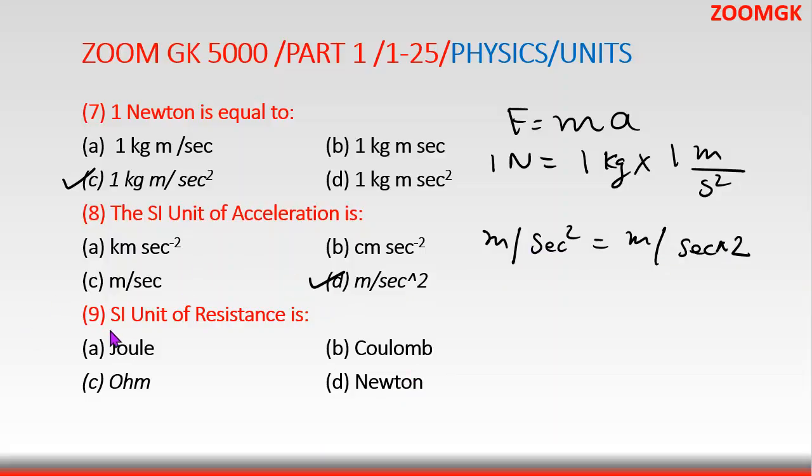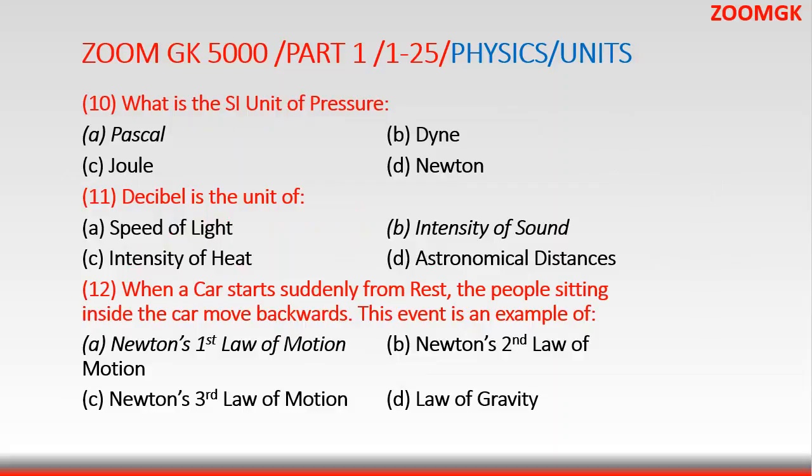Now coming to question number 9, SI unit of resistance. Resistance is measured in ohm. This resistance gives the resistance to the flow of electrons or to the flow of current. Coming to the next question, number 10.